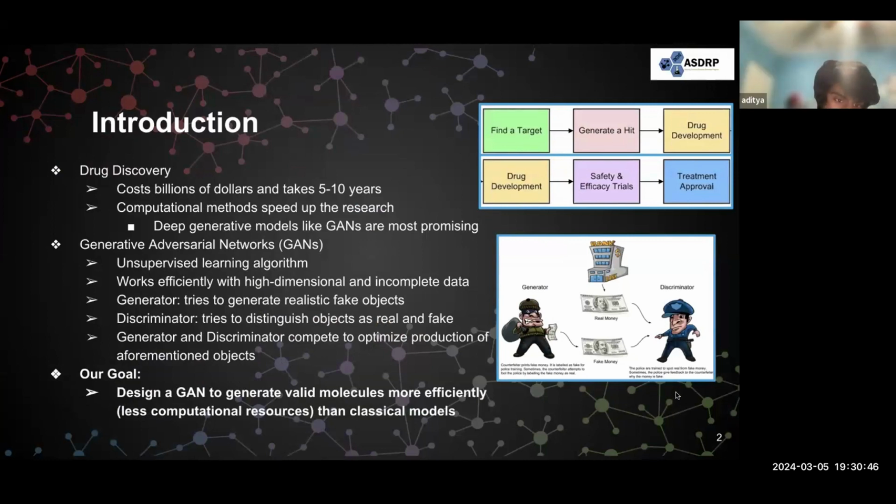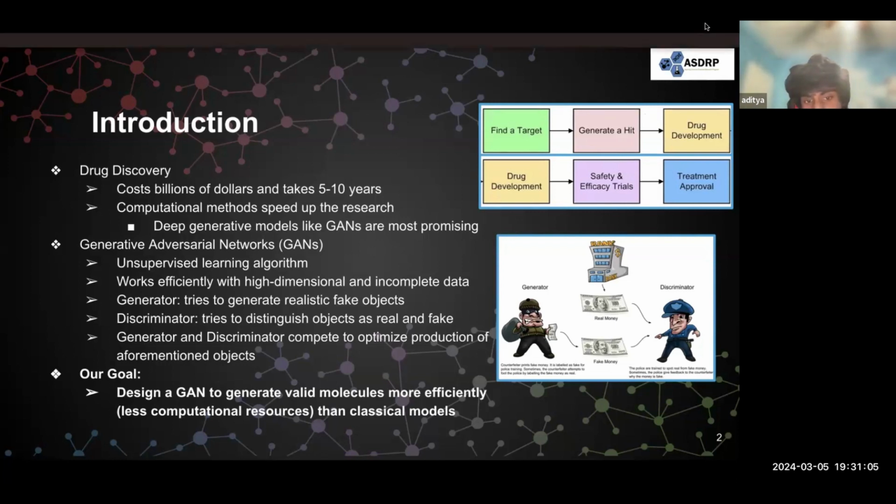Typically, drug discovery is an extremely expensive and time-consuming process. As diseases become increasingly complex, the process becomes even more difficult. As a result, scientists have been using computational methods such as machine learning or chemical simulations to speed up the research process. One promising method is the Generative Adversarial Network, or GAN.